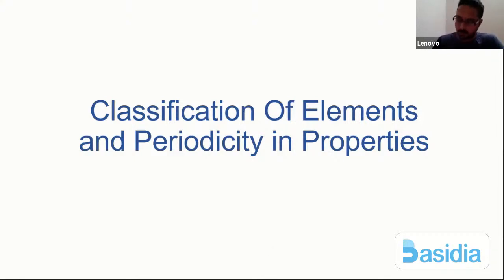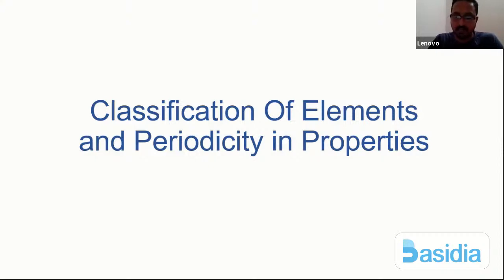Okay. As I want to tell you, the periodic table is a very basic chapter. We should know this chapter because it acts as a foundation and helps to understand many other chapters, like p block elements, s block elements, d block elements, coordination compounds, and many other concepts.